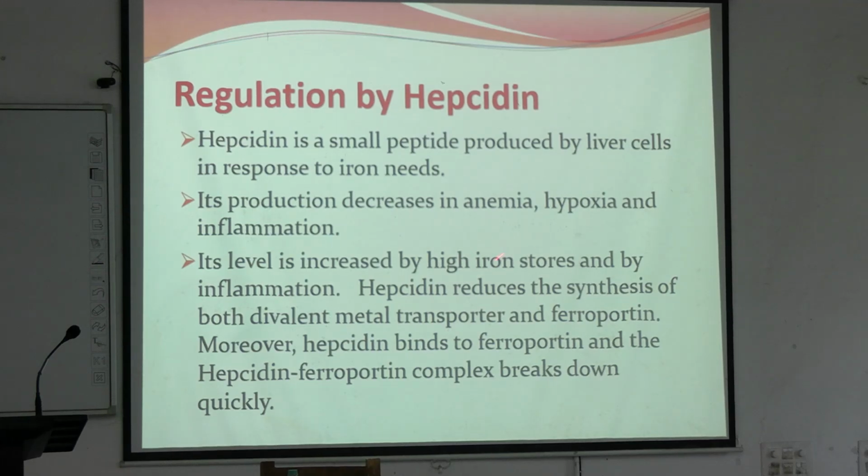Its level increases in high iron stores and where there is inflammation. Why? Hepcidin binds to ferroportin and the hepcidin-ferroportin complex breaks down quickly. So, by breaking down the ferroportin, the iron transporter, hepcidin inhibits the iron absorption. Okay. So, regulation of iron absorption is done by hepcidin. Hepcidin is a small polypeptide produced in the liver in response to iron requirement, and it helps in blocking DMT and ferroportin.